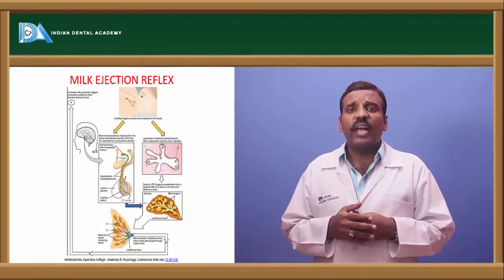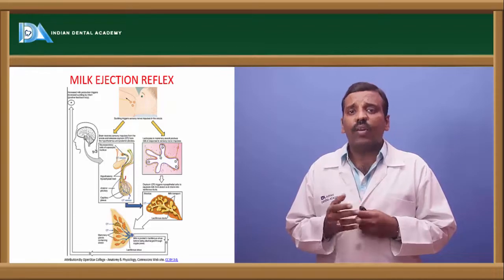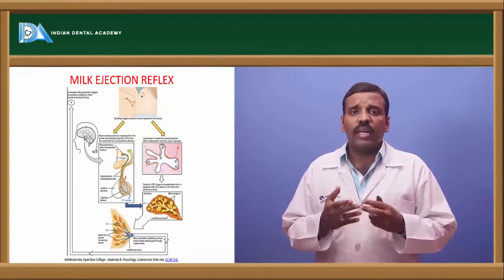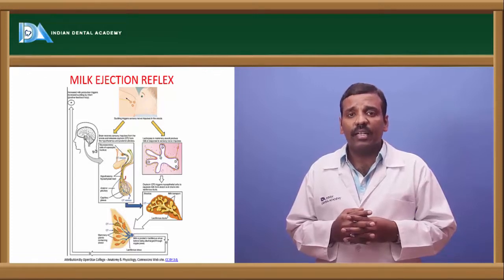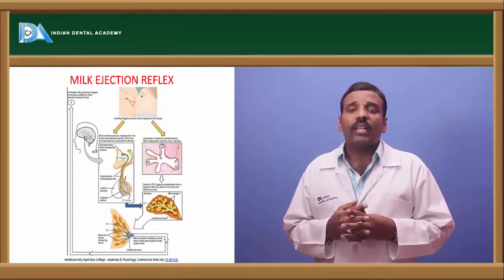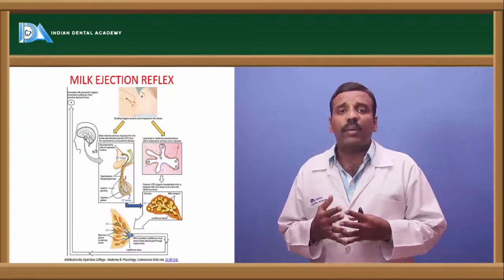And another one is ADH, the antidiuretic hormone, and vasopressin. The ADH role is mainly in maintaining the concentration of the urine, and vasopressin maintains the blood pressure.